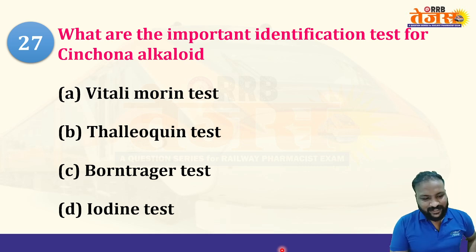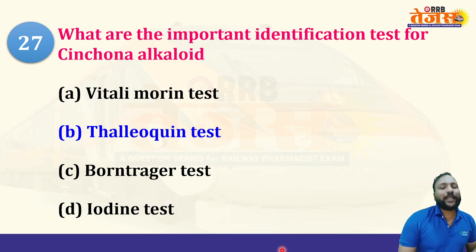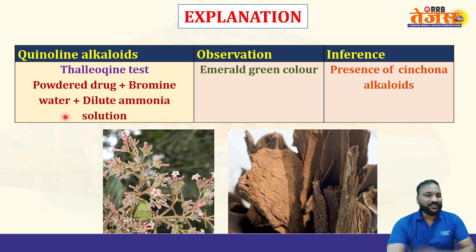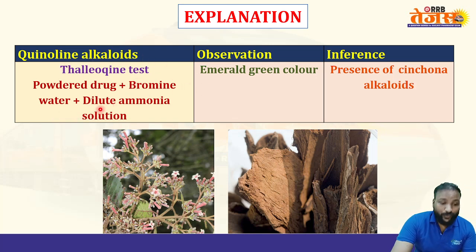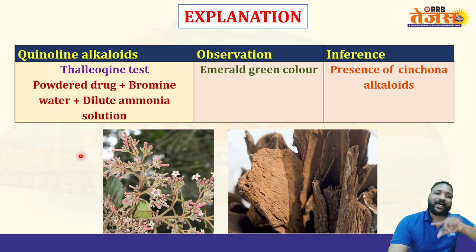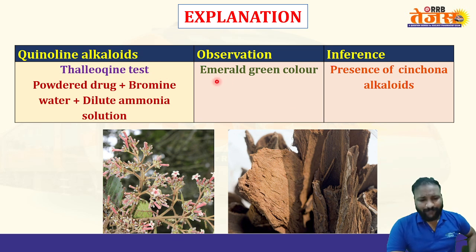Let us see the right answer. Option B, Thalleioquin test. Yes, Thalleioquin test is for quinine alkaloids, because when the powdered drug is treated with bromine water and dilute ammonia solution, it gives an emerald green color, which is because of the presence of quinoline alkaloids. Thalleioquin test is for quinine alkaloids, that is cinchona. Emerald green color we can observe.